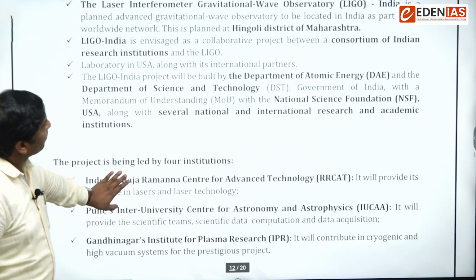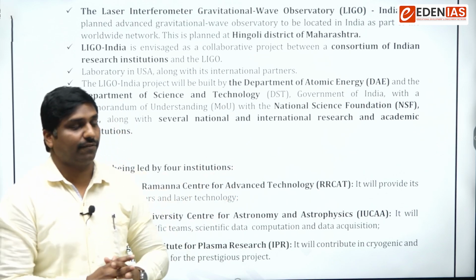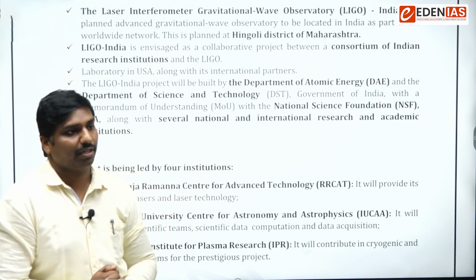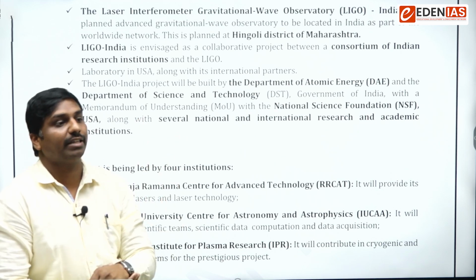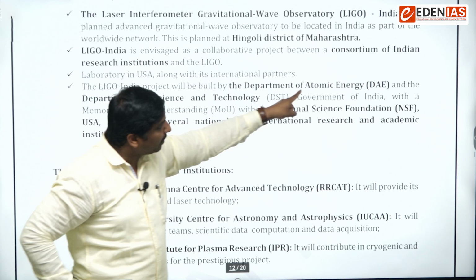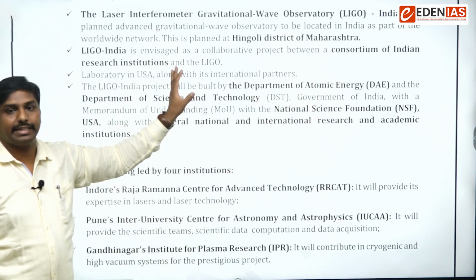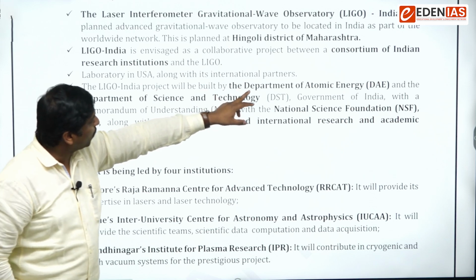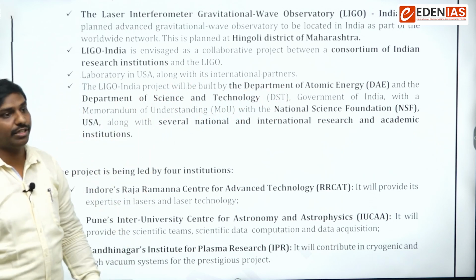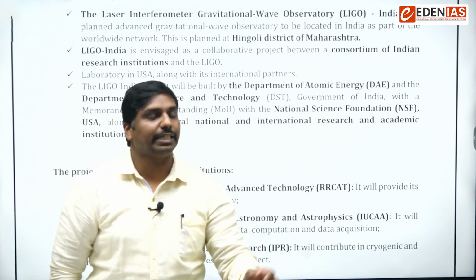Then, from India's perspective, which departments of the government are involved? Remember, two important government departments are involved: the Department of Atomic Energy and the Department of Science and Technology. These are the two departments of the Government of India involved in this project.